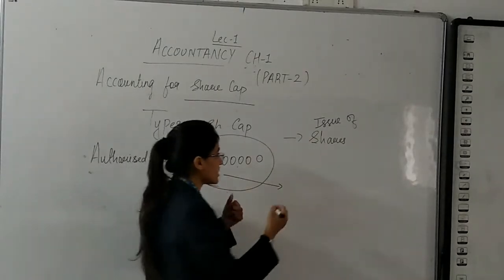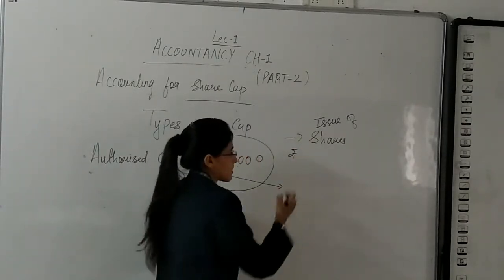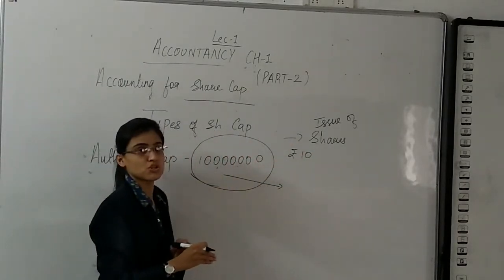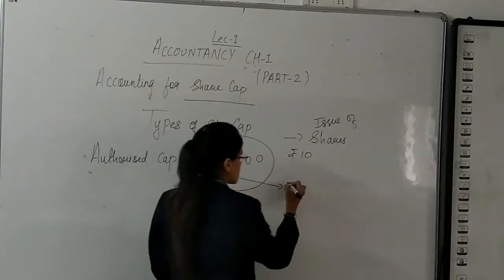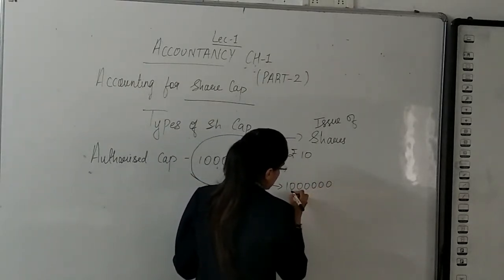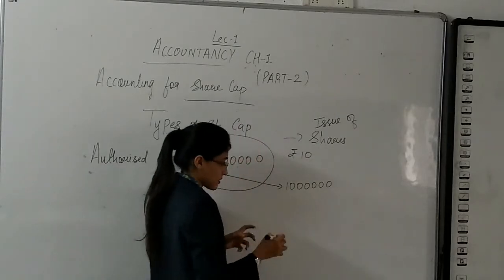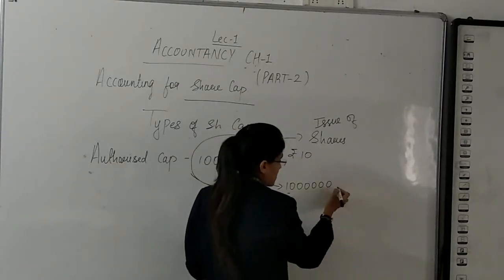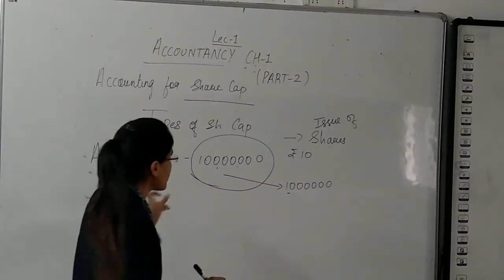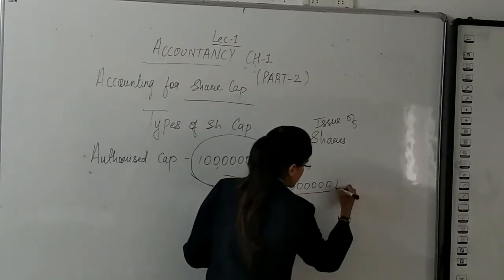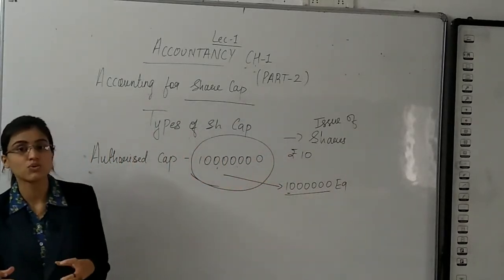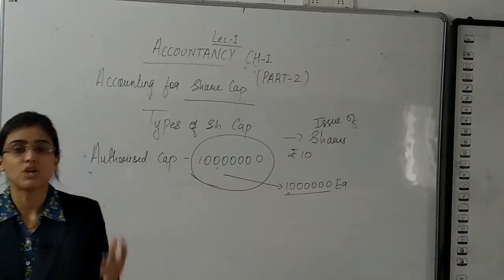What is the price of 1 share? ₹10. So to raise 1 crore, how many shares need to be issued? 10 lakh, of course. So the company will issue, or I can say the company can issue, 10 lakh equity shares.